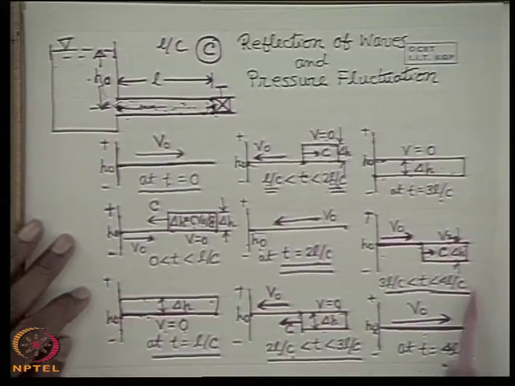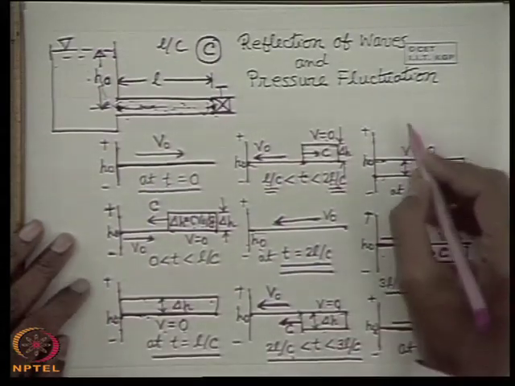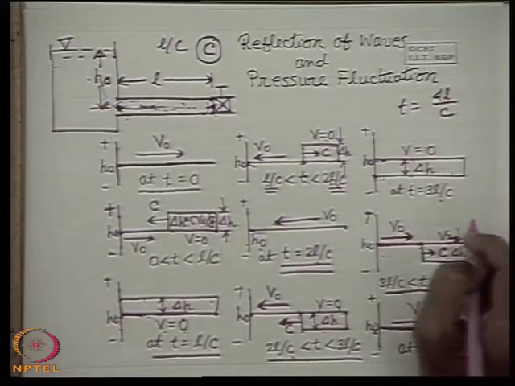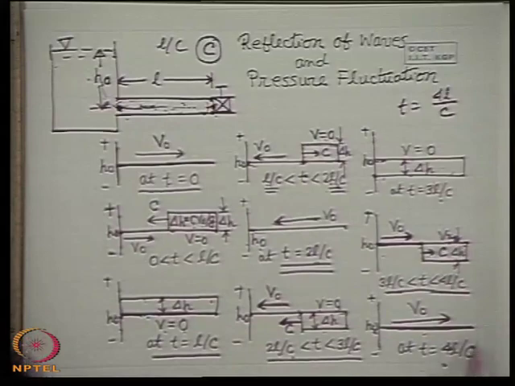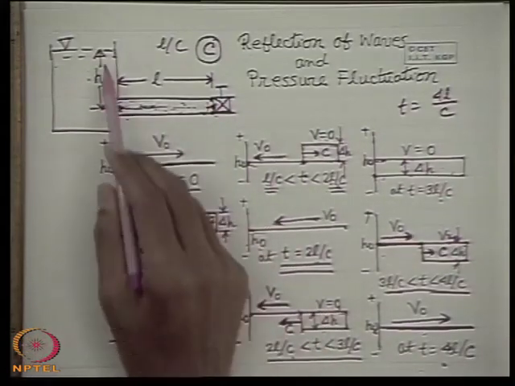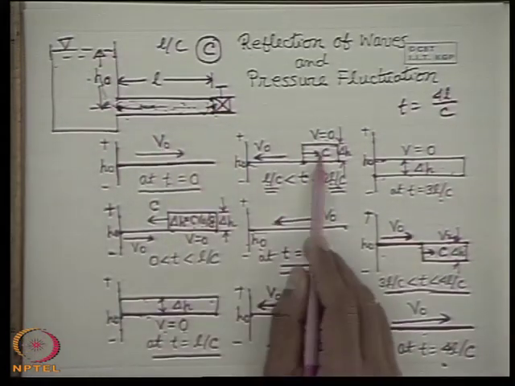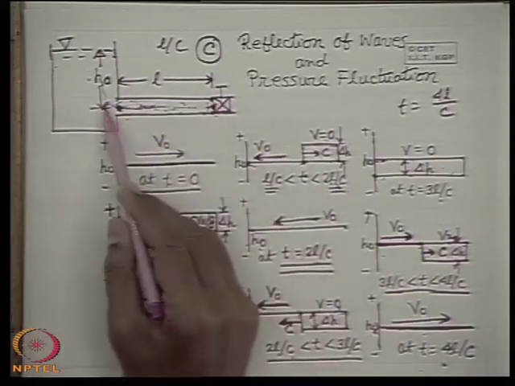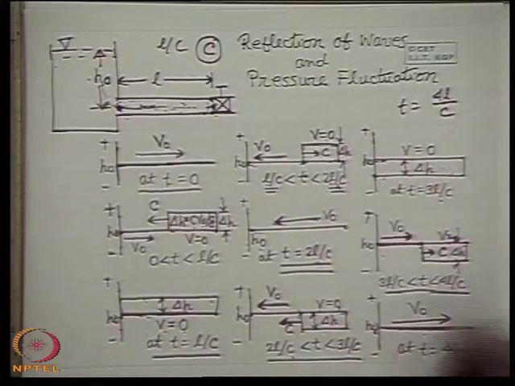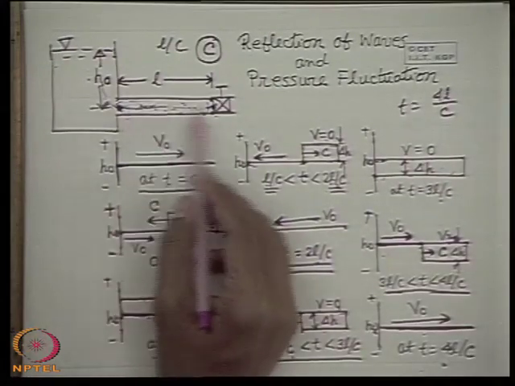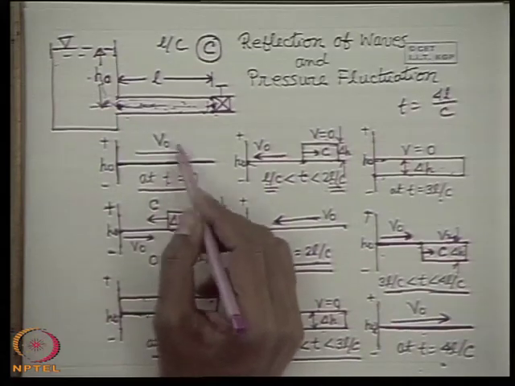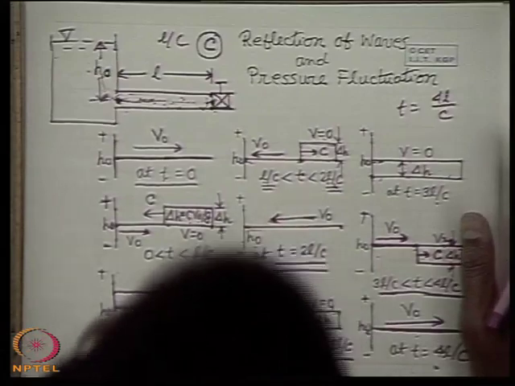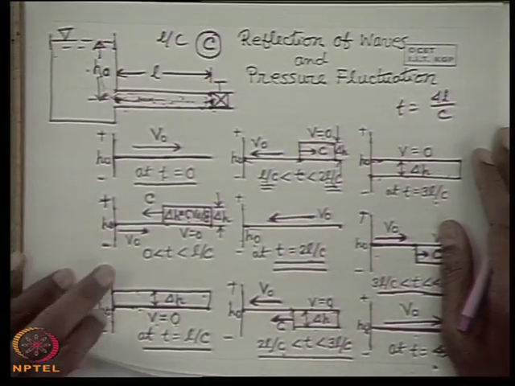Therefore we see a cycle of events is completed whose time period is t equal to 4L by C. This cycle of events will be repeated indefinitely if the fluid is inviscid, with the amplitude remaining undiminished. Amplitude means the pressure head remaining undiminished. However, in actual cases, because of viscosity, the amplitude gets diminished and ultimately dies out after a few cycles. This is the reflection of waves and pressure fluctuation.